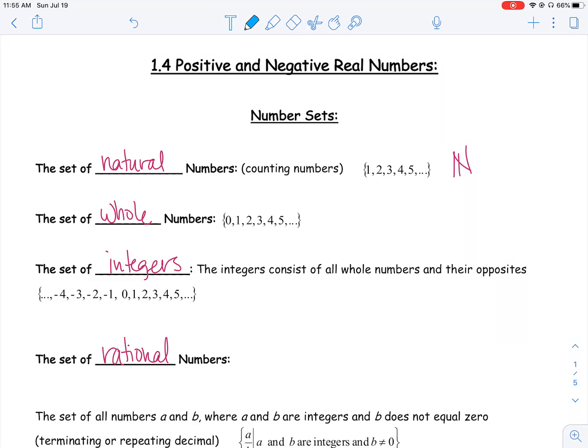All right, here's our first video in section 1.4. We're going to talk about all different types of real numbers, absolute values of numbers, orders of numbers, so greater than, less than, stuff like that in this section. We're going to first talk about the different types of numbers or the different number sets.